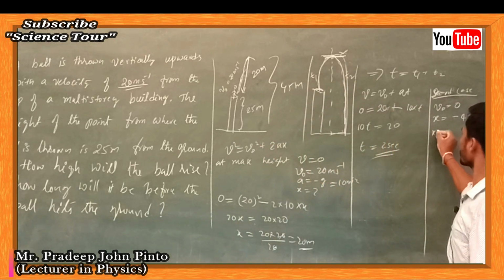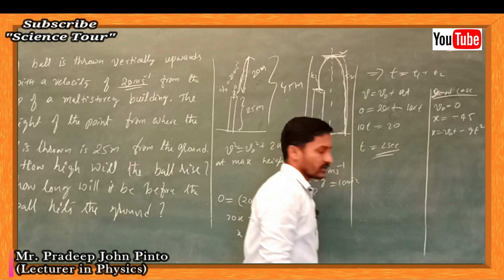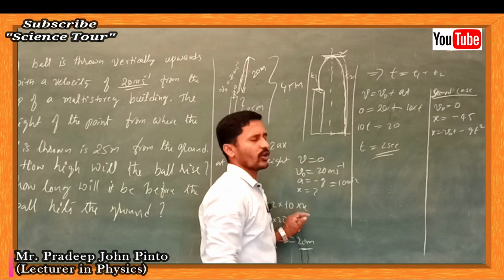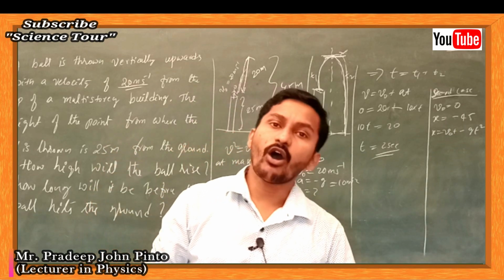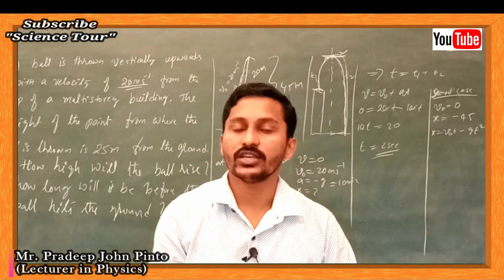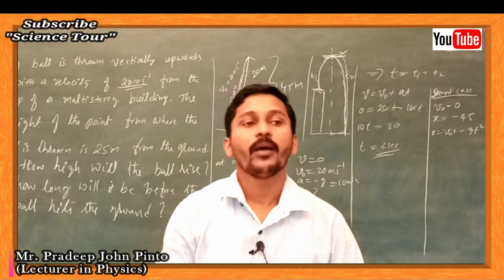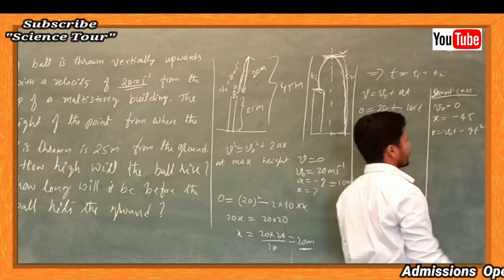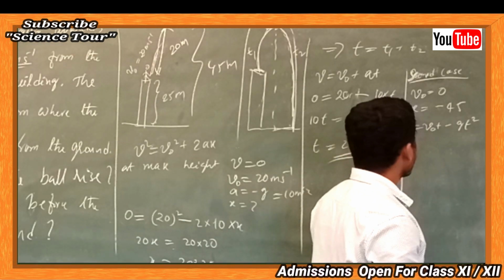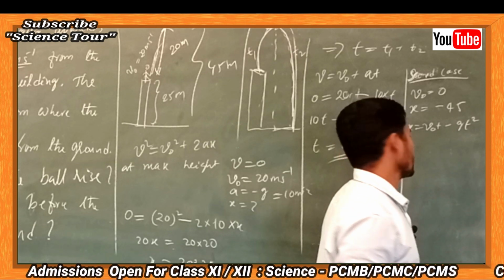So I can write x is equal to v naught t minus half g t square, because always for g you have to put minus. Always g you have to put minus, okay, remember. Upward means all are positive except g. Downward means all are negative. But what we have to find out here? Here we have to find out the time. So remaining quantities we know. That's why we have to mention the sign convention for that.